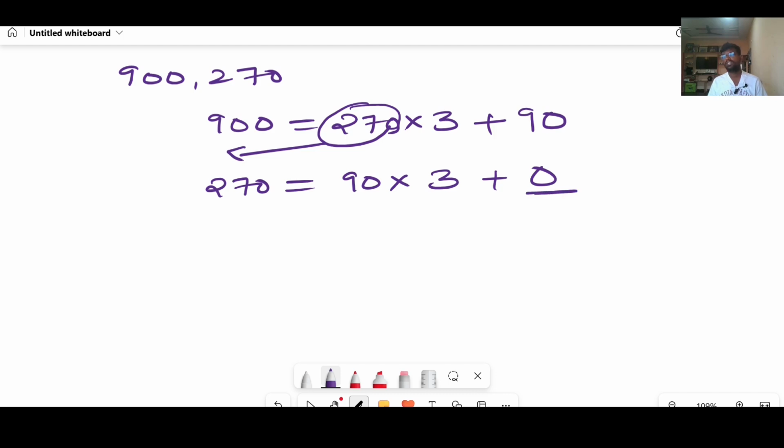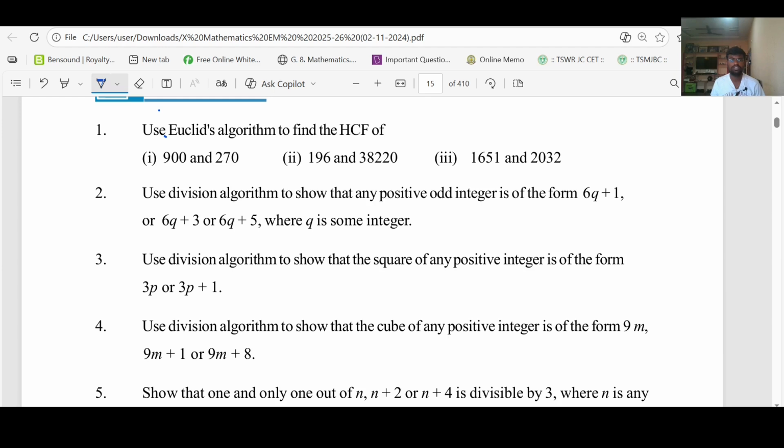In this case we got 0 as the remainder in the second step, and the divisor in that step, 90, is nothing but the HCF of the two numbers. HCF of 900 and 270 is 90. You can do the rest of the two questions.